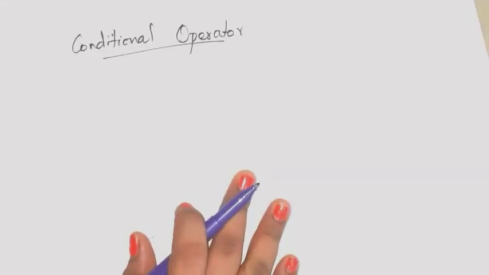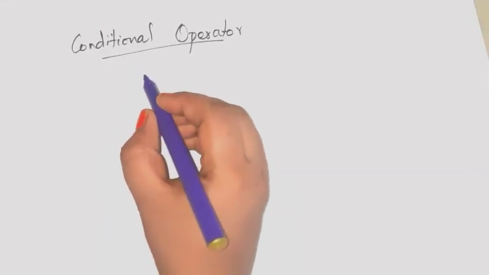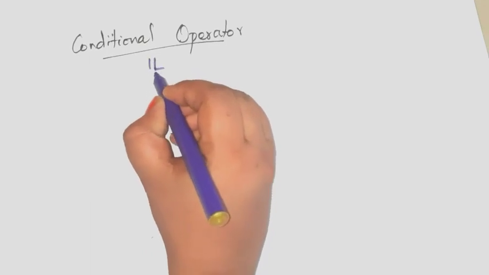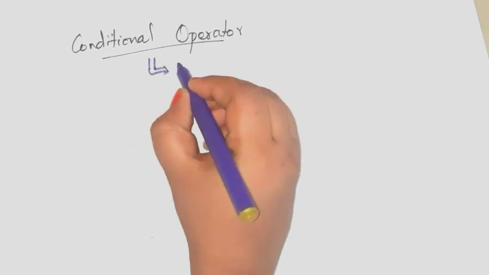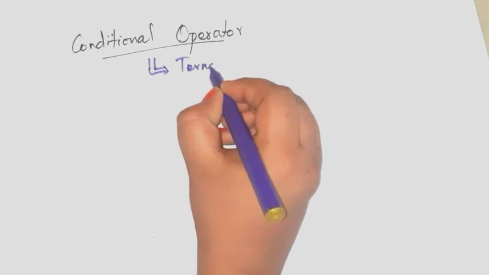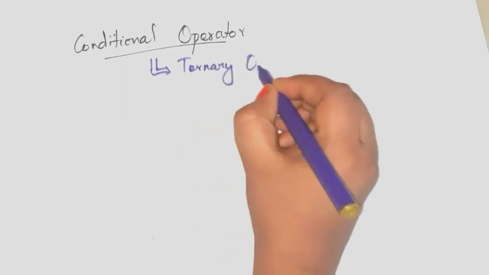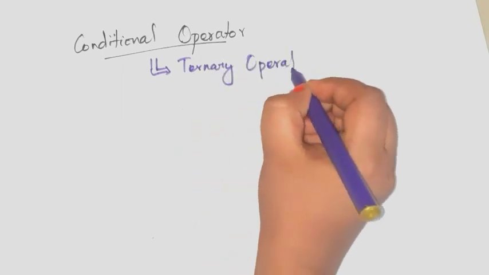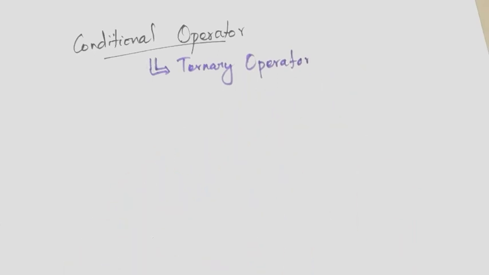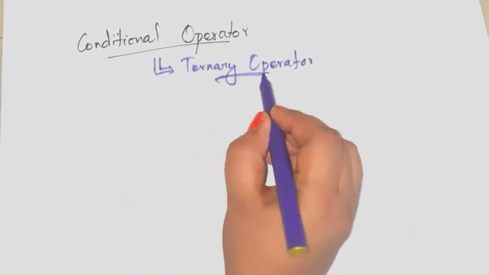Next, let us see about the conditional operator. This conditional operator is also known as the ternary operator.